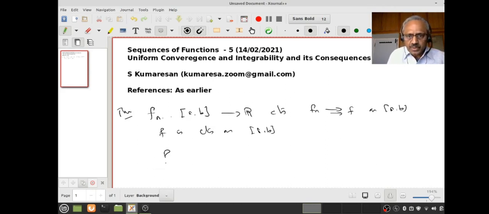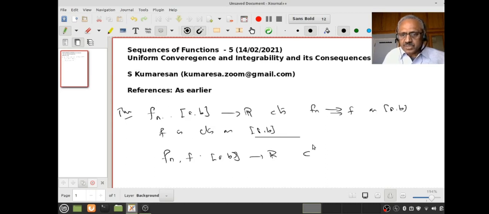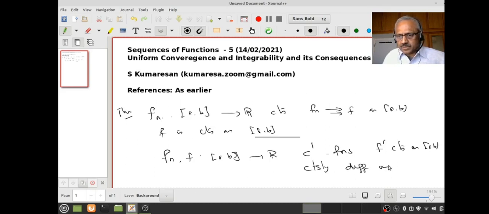Suppose I have f_n's and f, let us say from [a, b] to R, and they are actually C^1 functions. What is meant by a C^1 function? Continuously differentiable. That is, f' exists and it's also continuous on [a, b]. Continuously differentiable on [a, b].